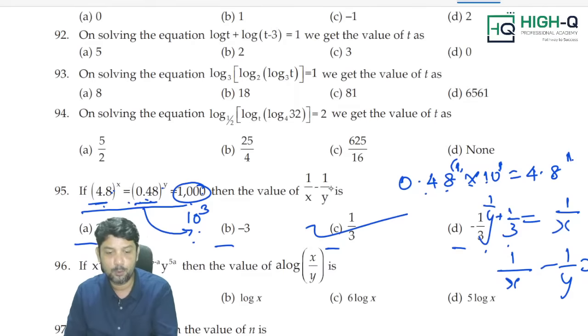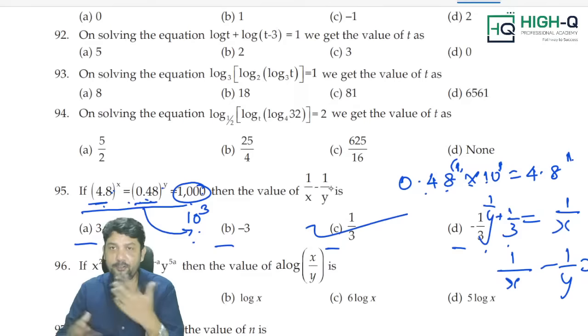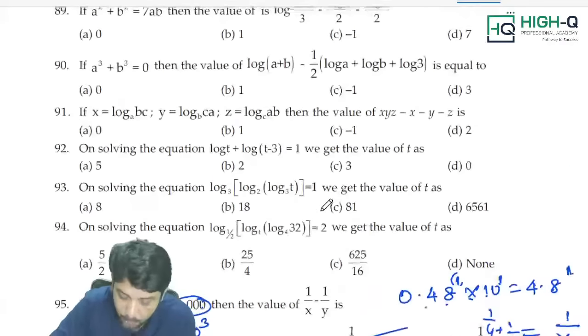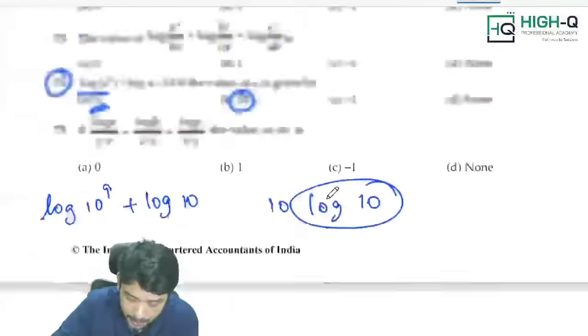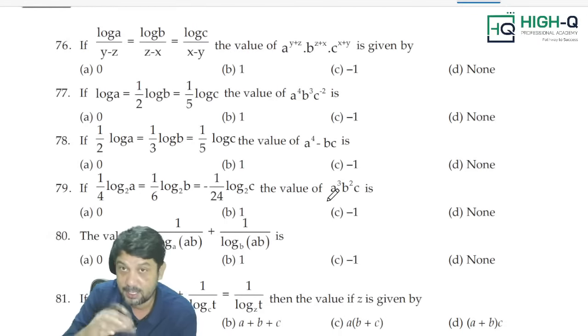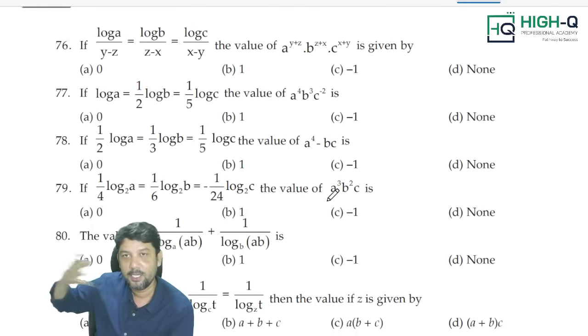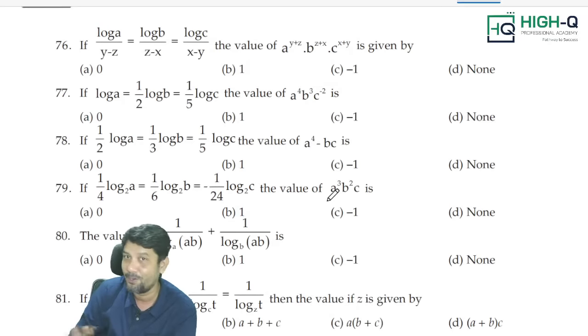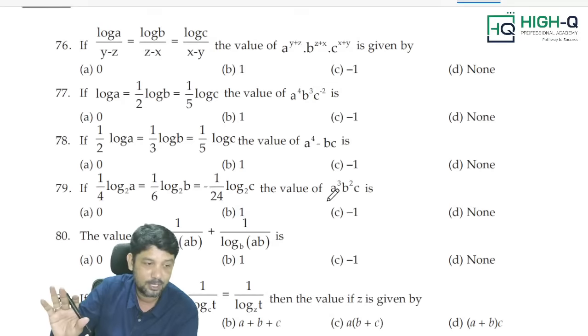See, smart move. This is the way we need to do. This is a smart move. If you just keep on doing the actual method, you will never succeed in your life, my dear. You will never be able to complete the paper. Now come here. There is a shortcut like this. This is the indices shortcut. Sir, these types of questions are coming every time. Yes, of course, they are asking these types of questions. You cannot escape from them. Of course, it is an important type of question.